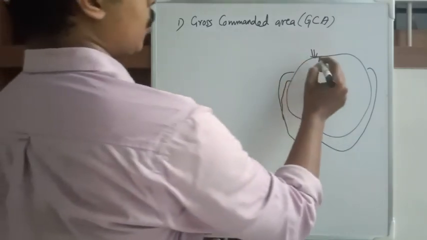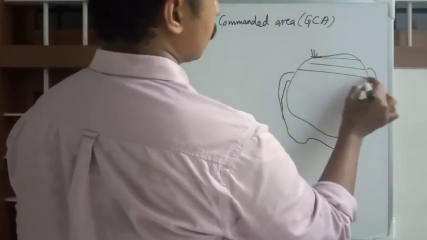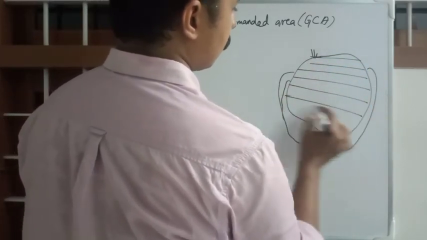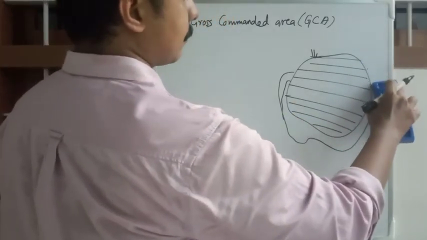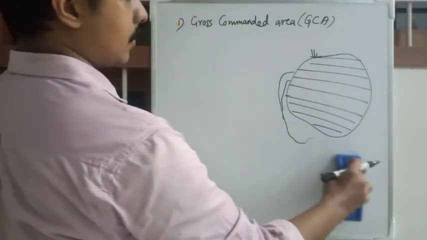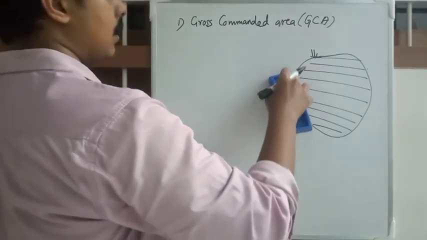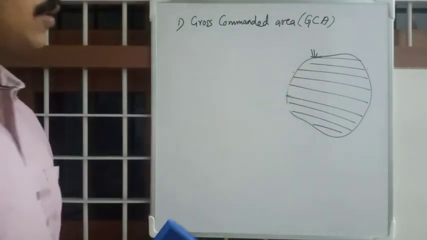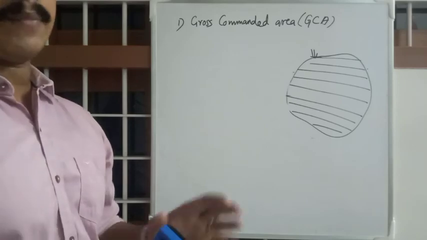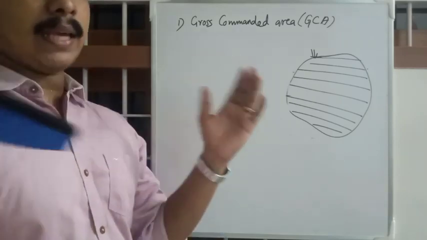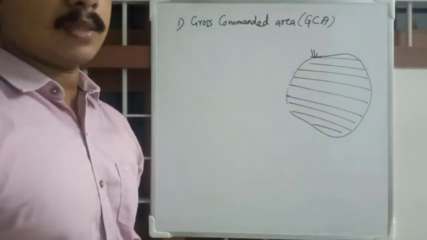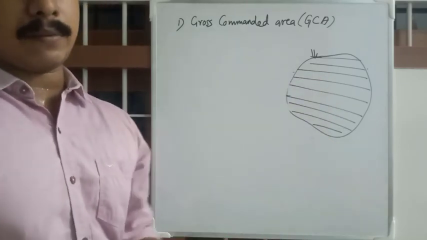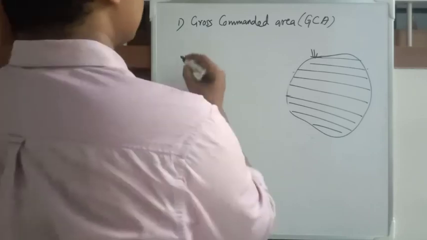That total area is called GCA. So gross command area consists of the total area of the land from source to the drainage being a boundary.